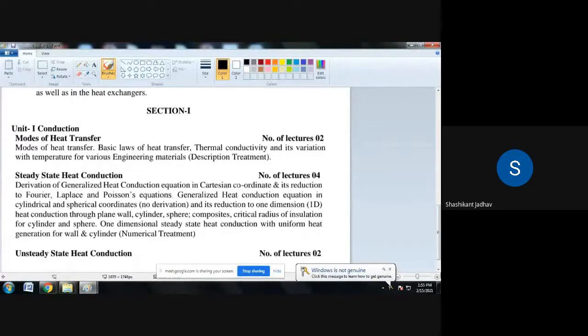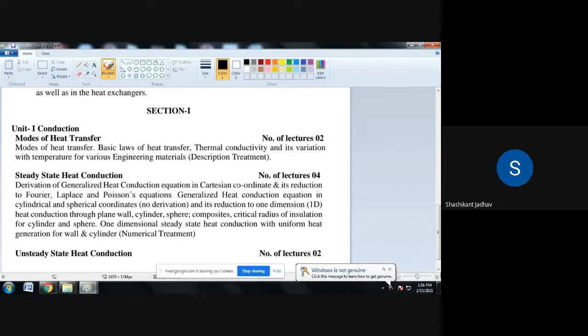So today we have discussed first the modes of heat transfer. Basically there are three modes: conduction, convection and radiation. Conduction is heat transfer because of physical contact, due to lattice vibration and free electrons. Convection is heat transfer due to the motion of molecules. In radiation, heat transfer takes place in the form of electromagnetic waves, and there is no need of any medium to transfer heat from one point to another.